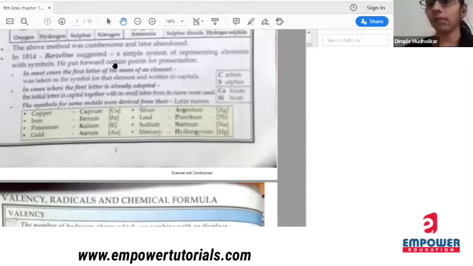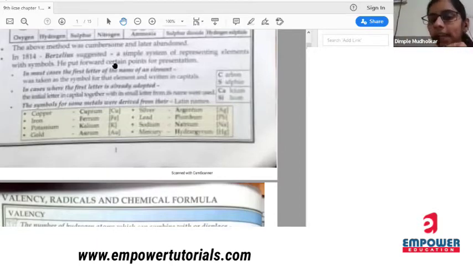Now, there was some problem with the names which were starting with the same letter. For example, if you take calcium and carbon. If I write C for both calcium and carbon, then how will I know what it is? Is it carbon or is it calcium?